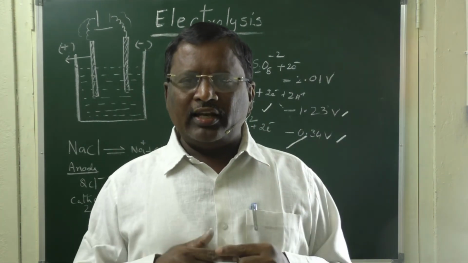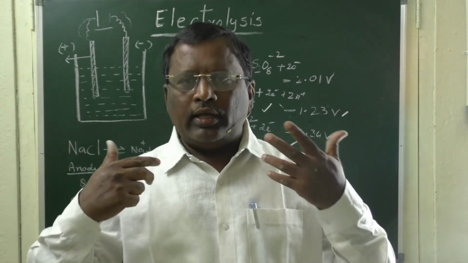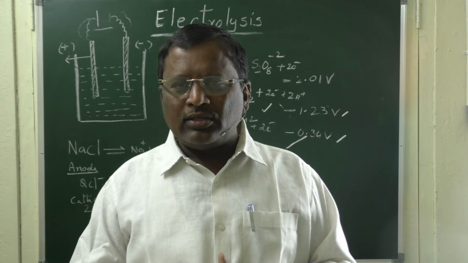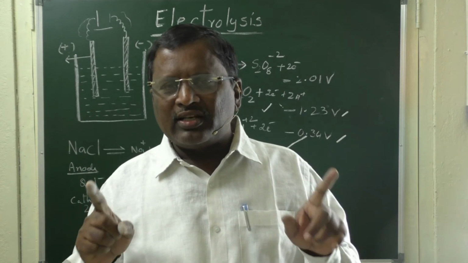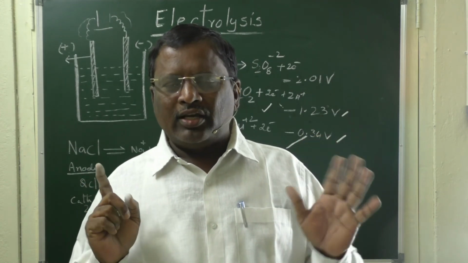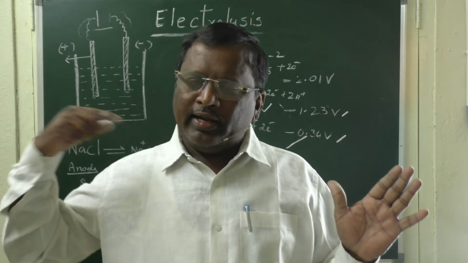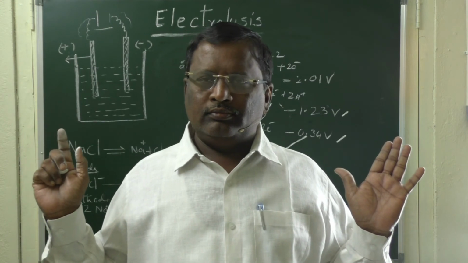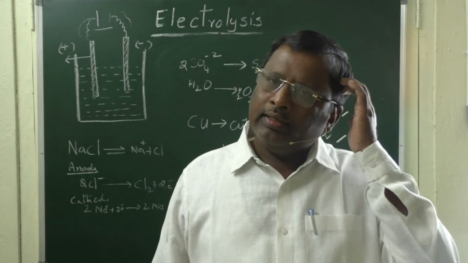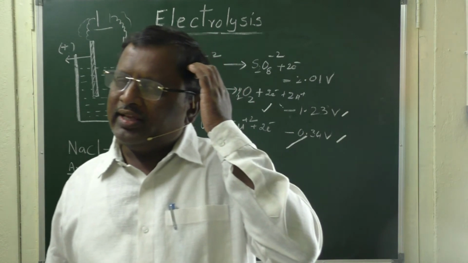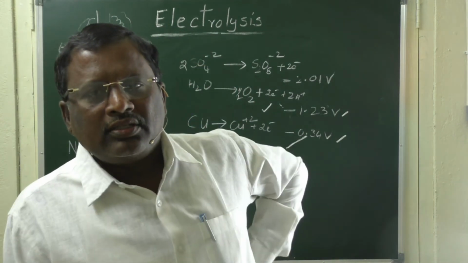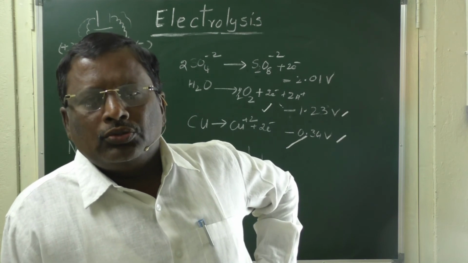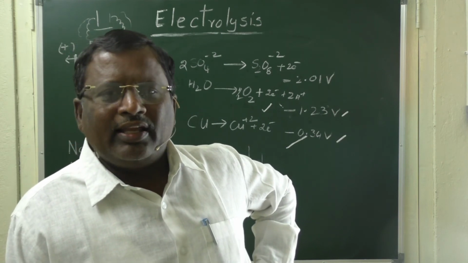If both are inert electrodes, the electrolyte concentration gradually decreases. If the anode is active, there will be no change in the concentration of electrolyte, because the anode will dissolve and deposit at the cathode. Another thing that we have to observe in electrolysis is that sometimes unexpected reactions take place due to voltage or kinetic barriers.